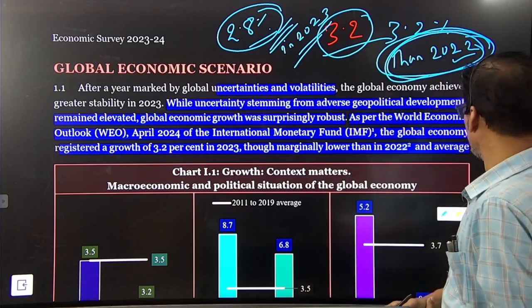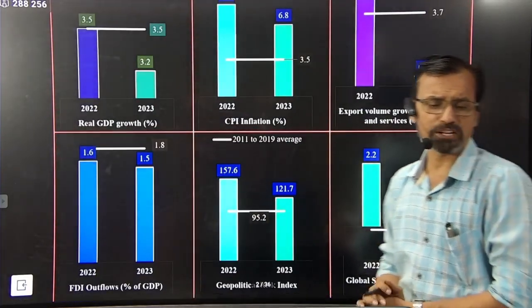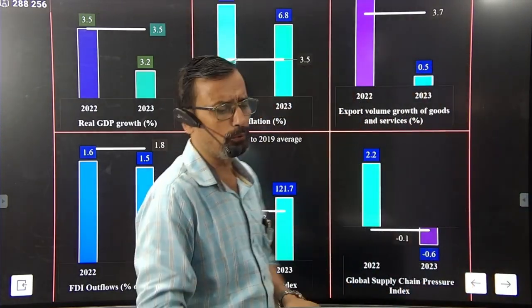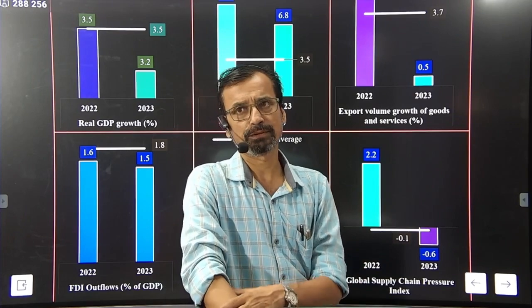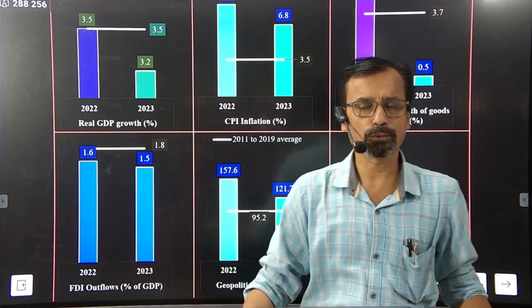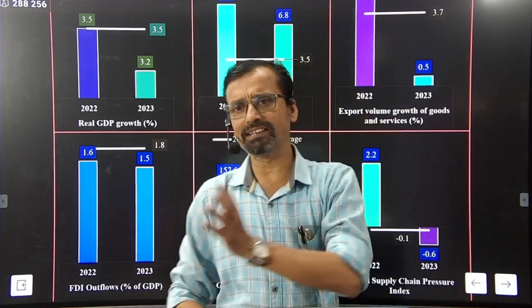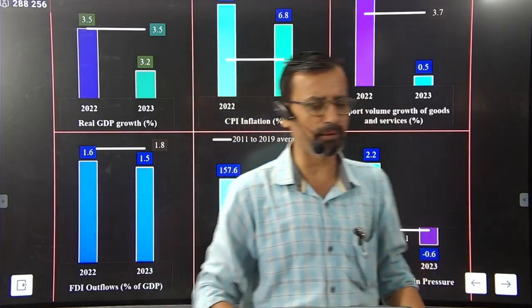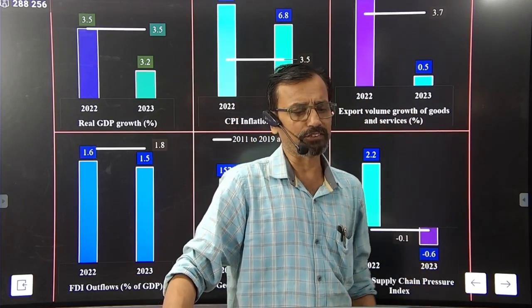Here we talk about inflationary pressure also. Inflationary pressures have been significantly higher on account of the persistence of core inflation. What is core inflation? The term core inflation is known to all of us. Core inflation means the inflation estimated by excluding the volatile items. These inflationary pressures have been significantly higher because of core inflation.